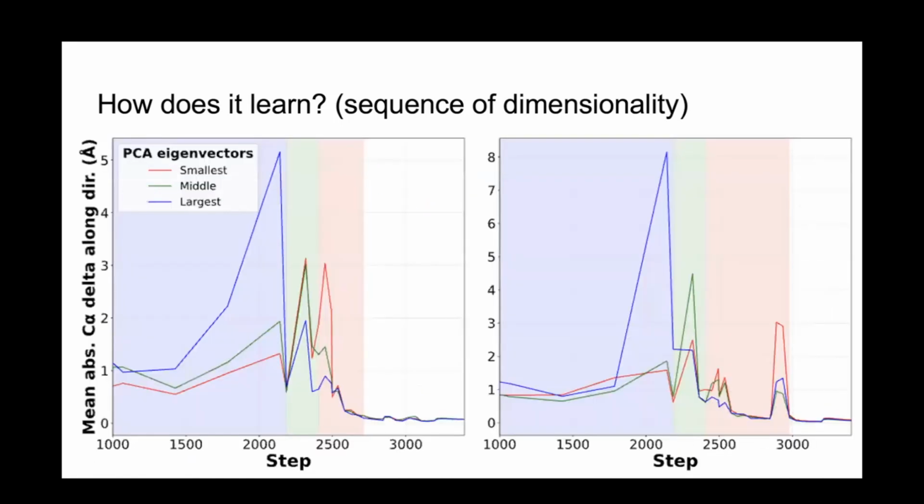So yeah, these are just different ways of visualizing the same thing. What I'm visualizing here is the movement of residues in the directions of the principal eigenvectors of the final structure, right? Initially, there's a lot of movement in this most significant direction. Then there's a lot of movement in the next significant direction in the two-dimensional phase, and then finally it fleshes out the final dimension as residues move in the third direction. And this is remarkably consistent across hundreds of proteins that we test on.